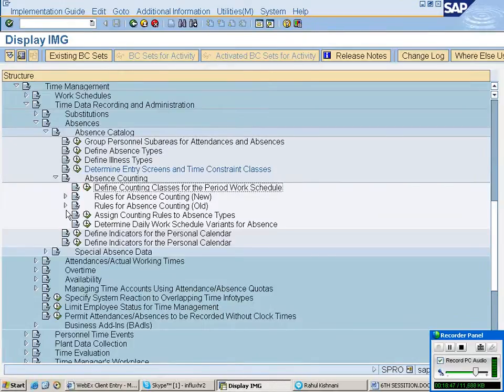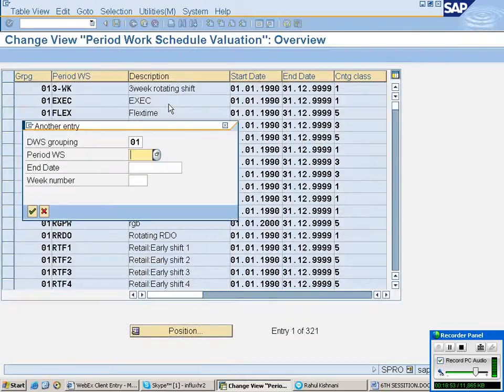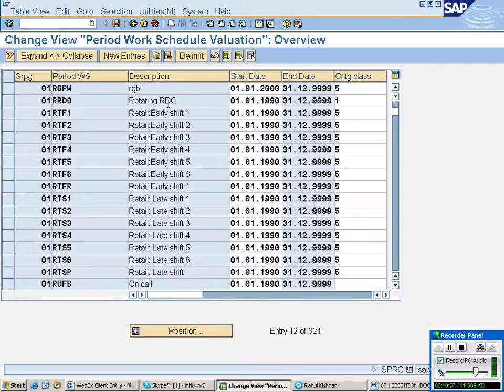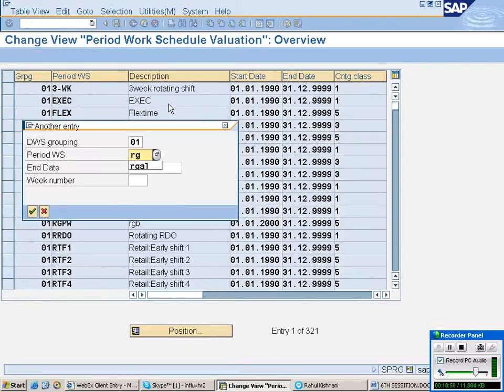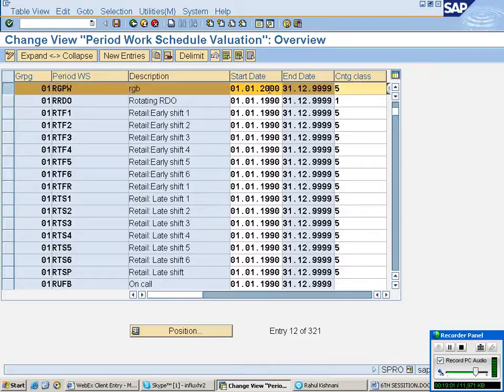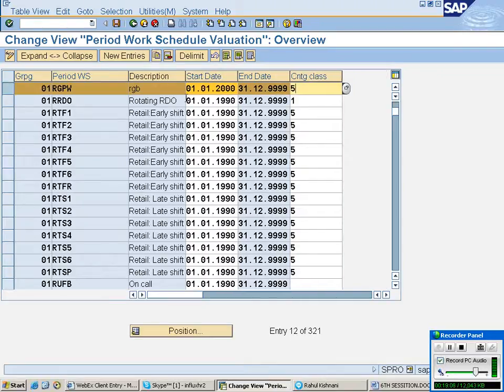Here, click on here. Let us check our 01 or the QW. Yeah, this is our. We have given this time. Here we have to test it, whether we have maintained the counting class or not. Definitely there is a question on counting class. That is the first question. What is meant by counting class?